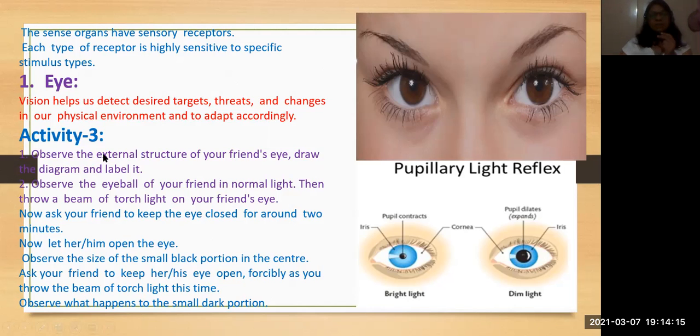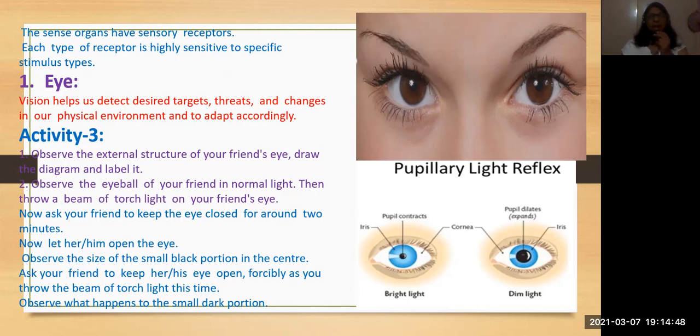Now see activity 3. Observe the external structure of your friend's eye, draw the diagram and label it. So this is the external structure of the eye, isn't it? You can't see your own eyes, so if you keep a mirror and see your own eyes, draw that external structure and label it. What are the parts which we can see just like this?